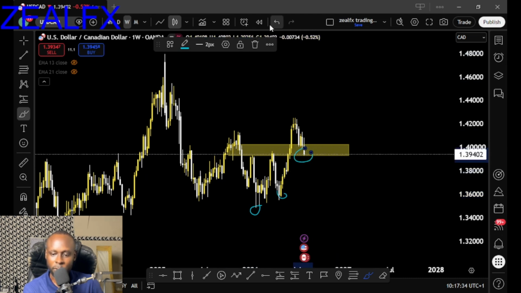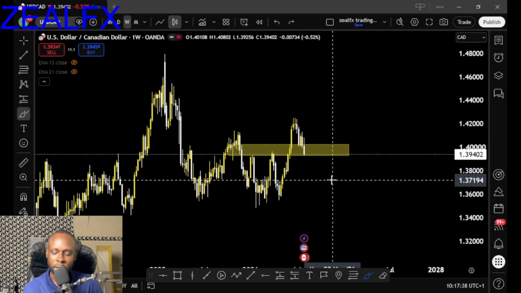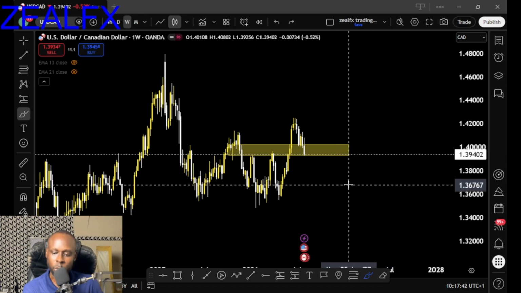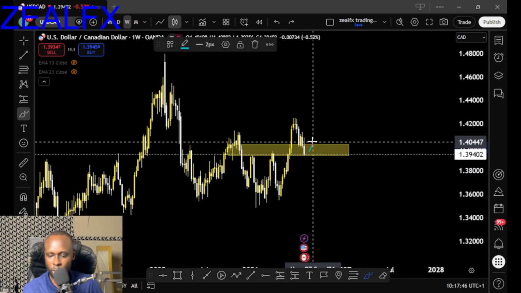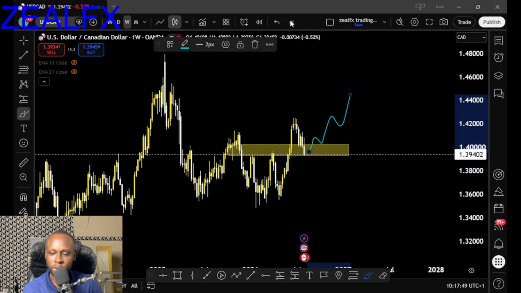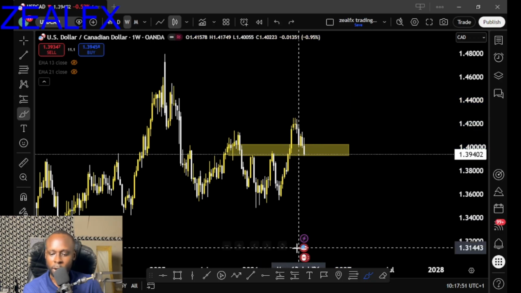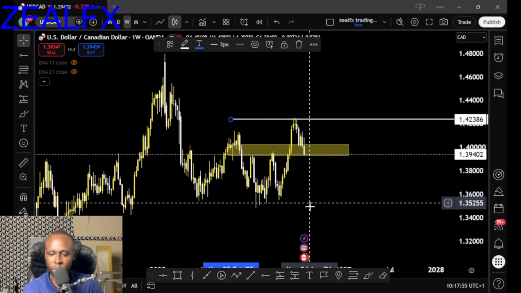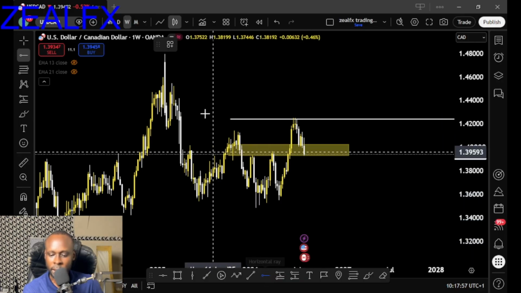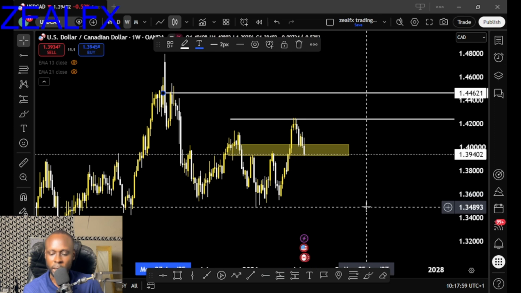So this is a sign of a bullish structure from the USDCAD. So long as we have this structure, our aim is to look for buying opportunities on the USDCAD, guys. So we have to wait for price to give us a clear structure. Then we'll start looking for a possible buying opportunity on the USDCAD to the top, with our first target being this resistance area. Then our second target will be this level, guys.